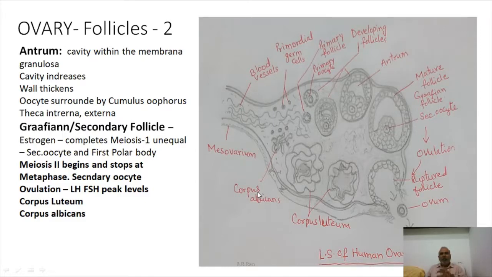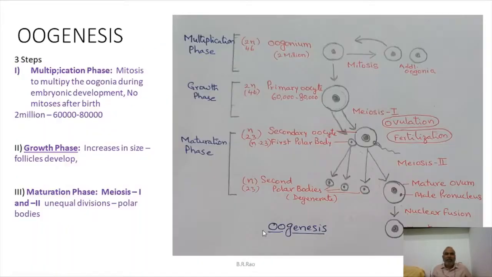So friends, what we have learned? We have learned how the secondary oocyte is formed. This is oogenesis, and this secondary oocyte will undertake the second meiosis after the entry of sperm. When it gets fertilized, then only the oogenesis will be completed. Oogenesis is now up to the release of secondary oocyte only. If oogenesis is to be completed and the secondary oocyte is to become ootid or mature gamete, female gamete, fertilization is necessary. Let's see that. Let's see the entire process of oogenesis.